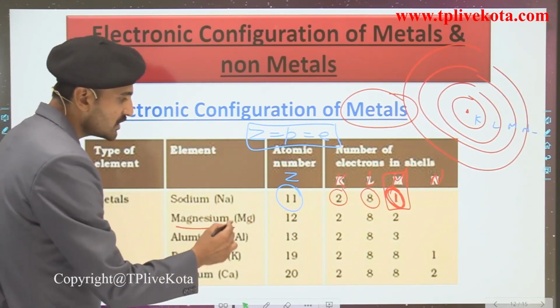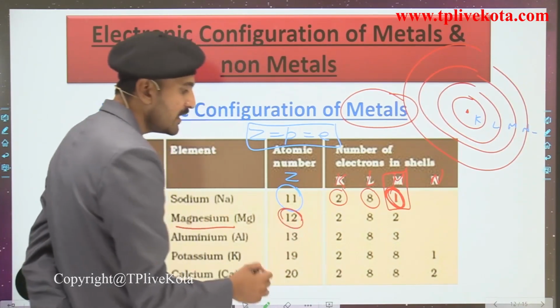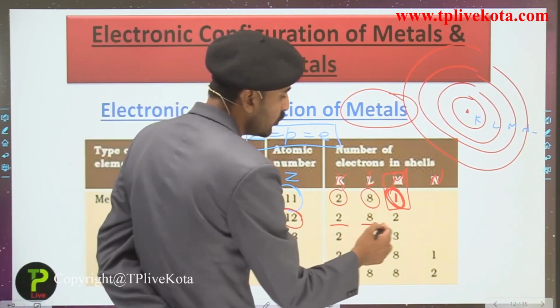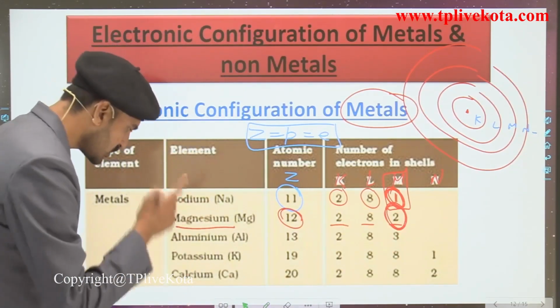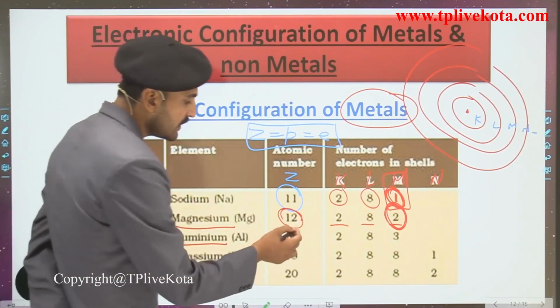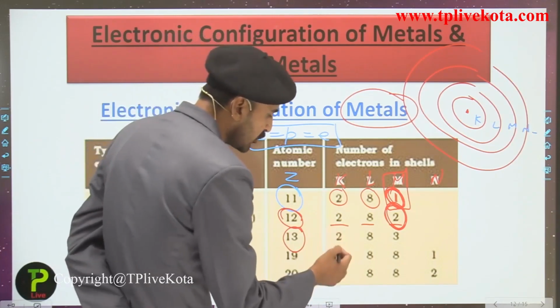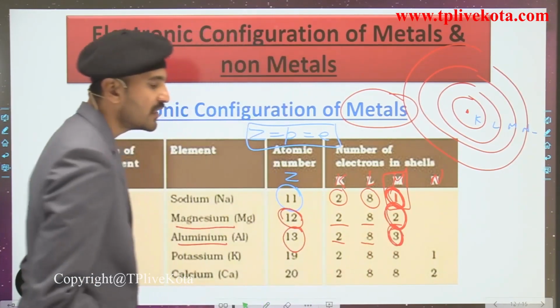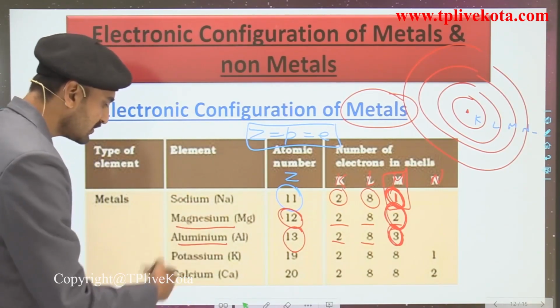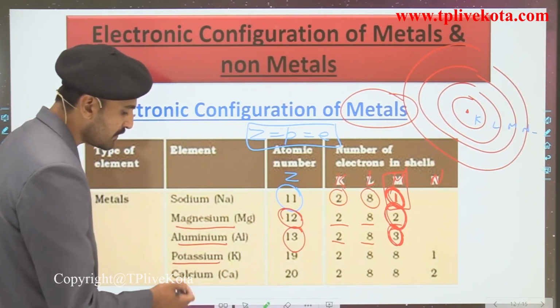Talking about magnesium, magnesium has the atomic number 12, and its electronic configuration is 2, 8, 2. It has 2 valence electrons in its outermost shell. Aluminium has the atomic number 13, and its electronic configuration is 2, 8, 3. So it has 3 electrons in its outermost shell. Now seeing some other examples, the potassium and the calcium.